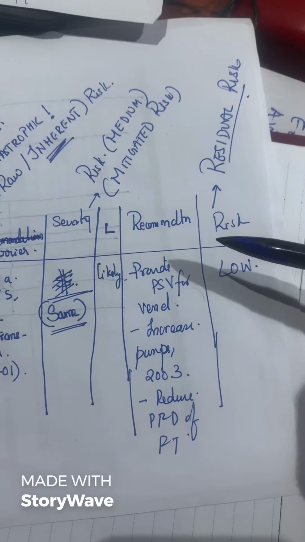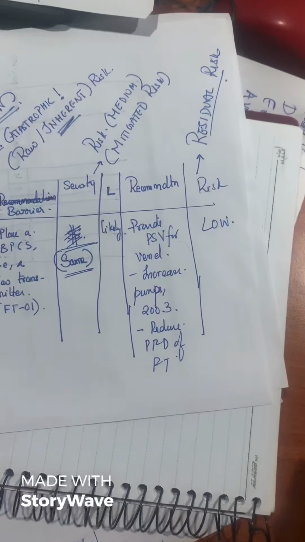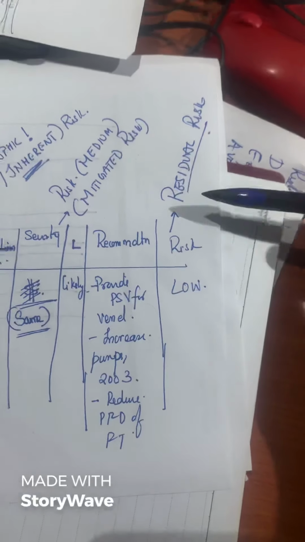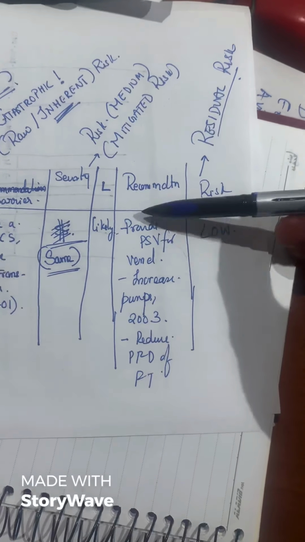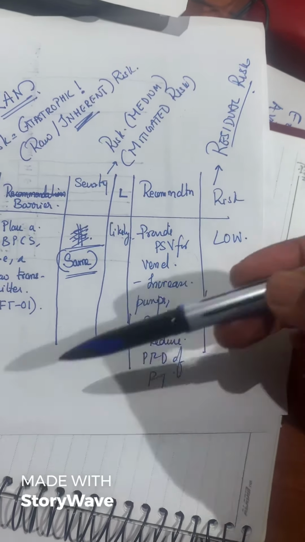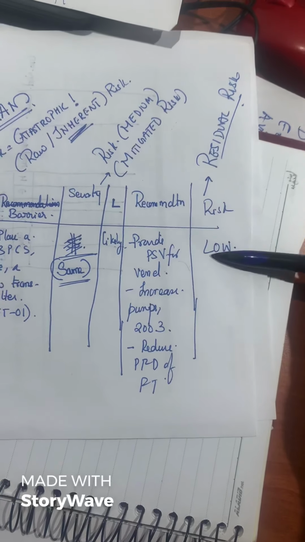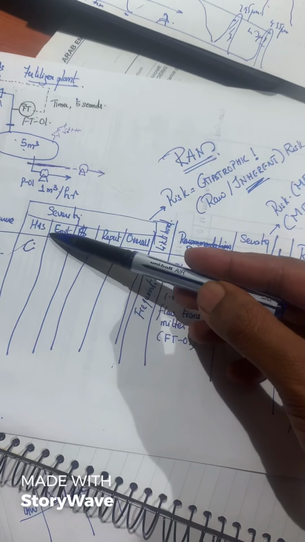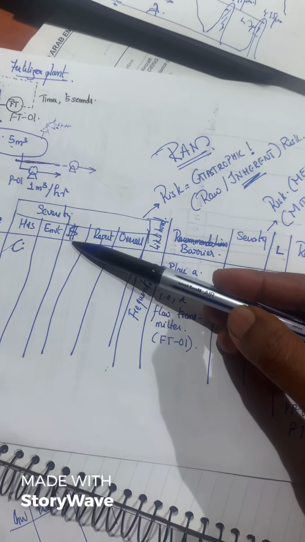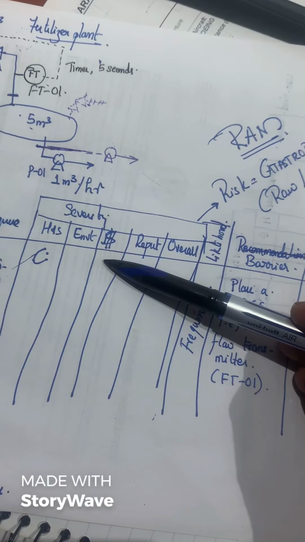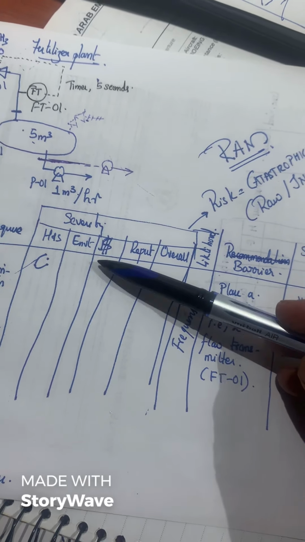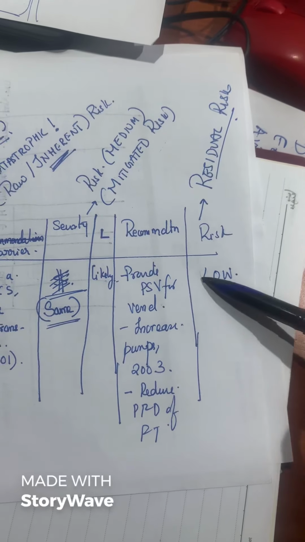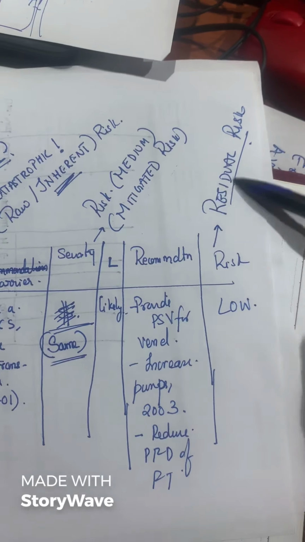Why? We will talk in the next video. Now this is our last video, hopefully. Once these recommendations are in place, like said in the previous video, the risk becomes low because the severity from health and safety, environment, and turn down of the operations because of a loss of containment all reduces, and the likelihood also reduces, and therefore it's low. So that is called the residual risk.